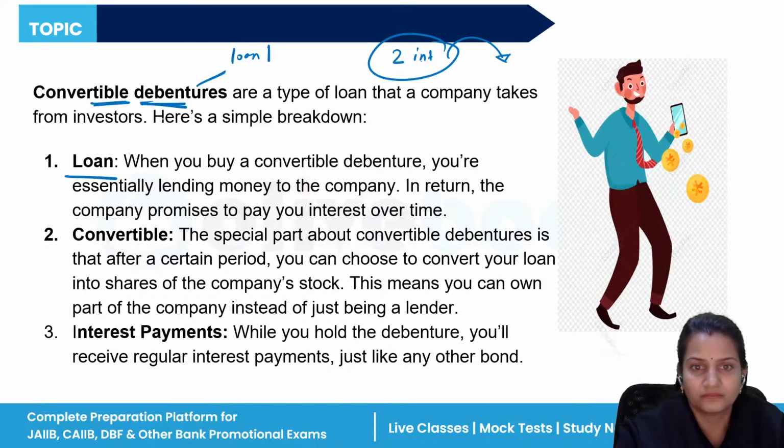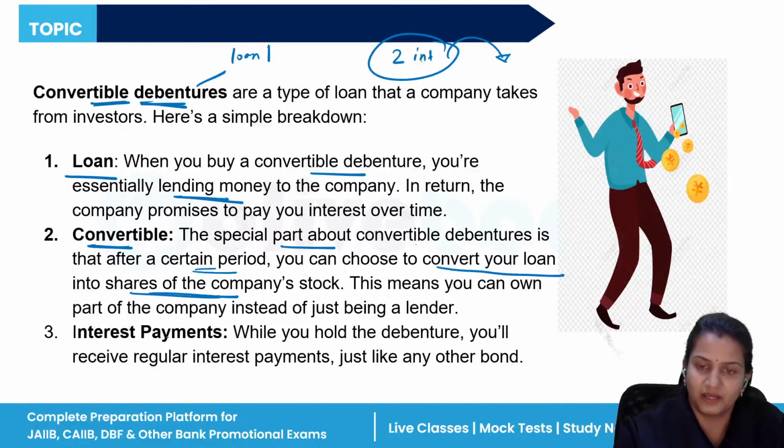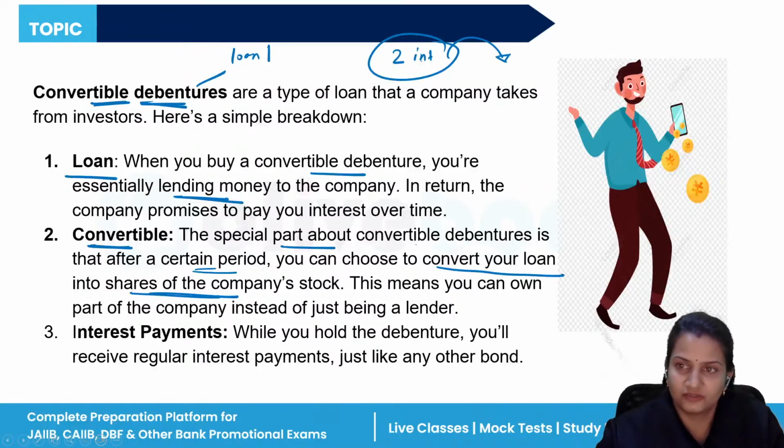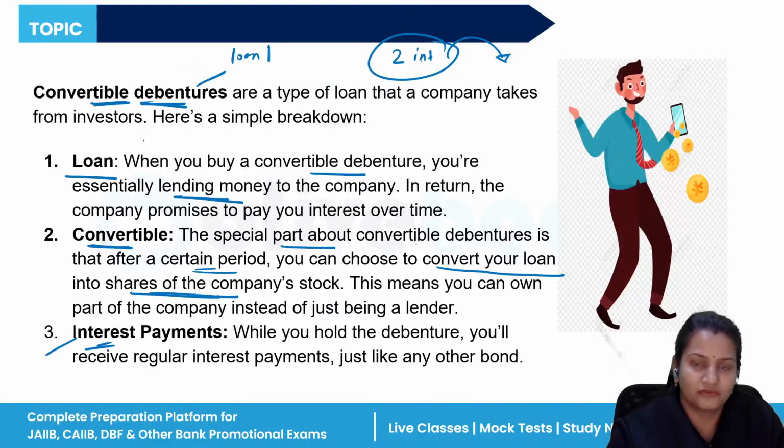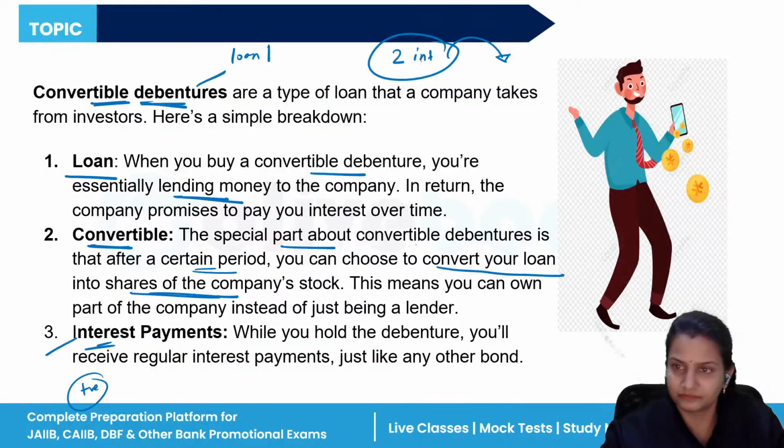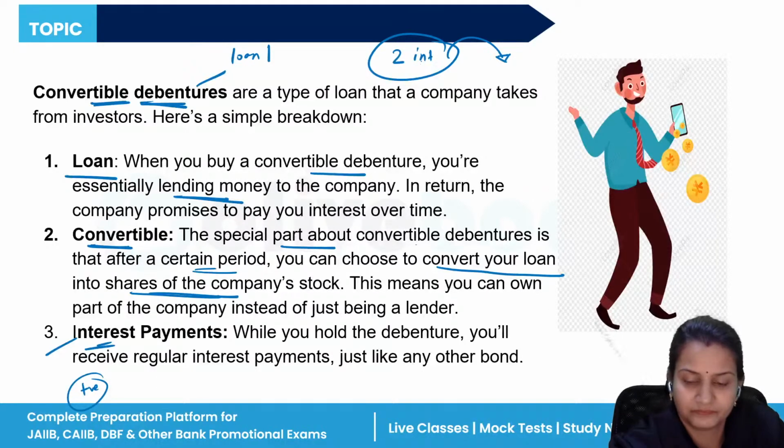So it is a type of loan. When you buy a convertible debenture, you are essentially lending money to the company, so the one who lends the money becomes a debenture holder. The special part about convertible debentures is that after a certain period, you can choose to convert your loan into shares of the company, that is, equity shares. And as a debenture holder, you will definitely get regular interest payments. This is one positive aspect.